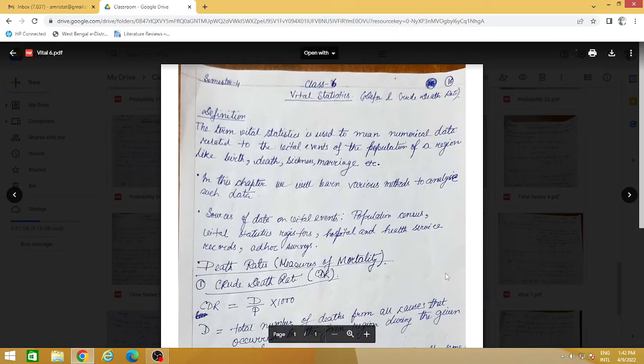Let us start with today's new chapter, vital statistics. So let us first learn the definition of vital statistics. Now, what do we understand by vital statistics? Previously this chapter was also called demography.